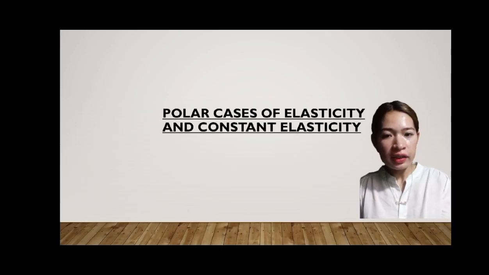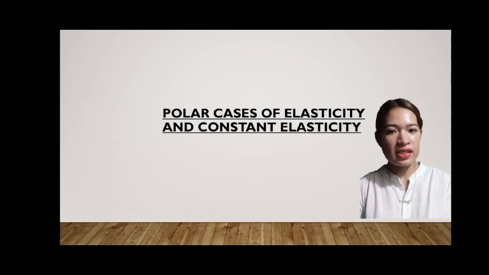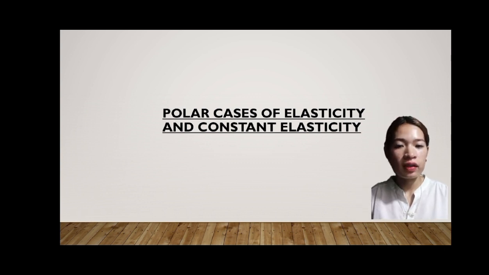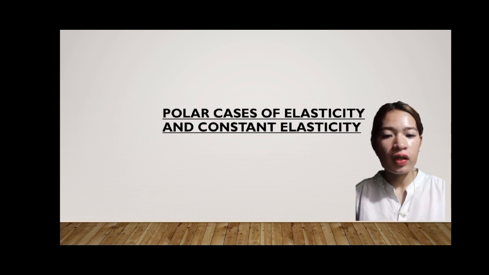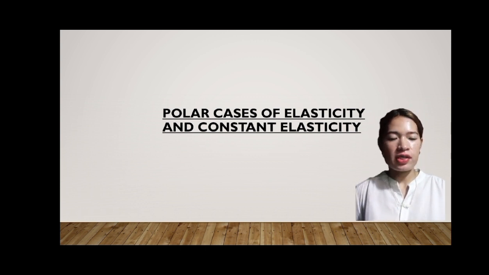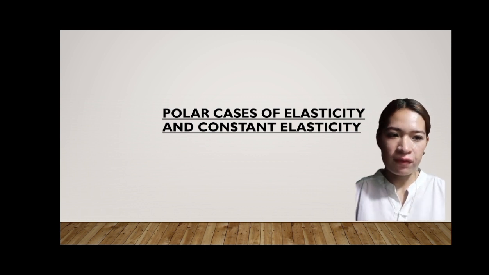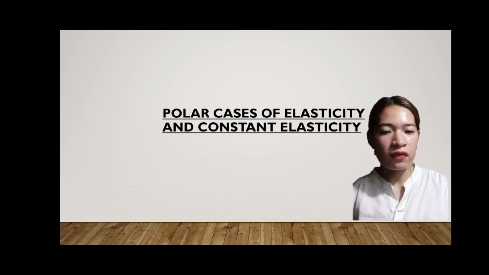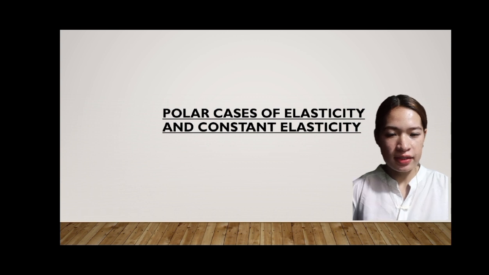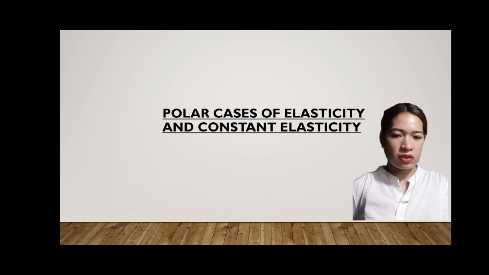Thank you. Polar cases of elasticity and constant elasticity. There are extreme cases of elasticity, when elasticity equals zero and when it is infinity. A third case is that of constant unitary elasticity. We will describe each.